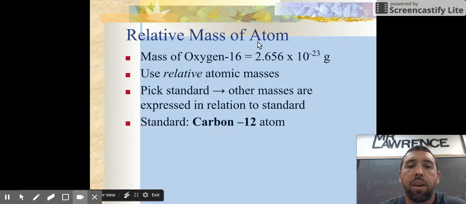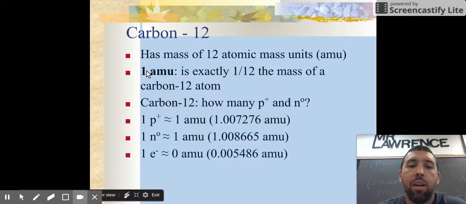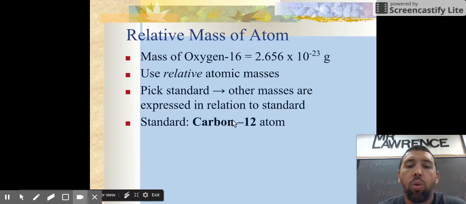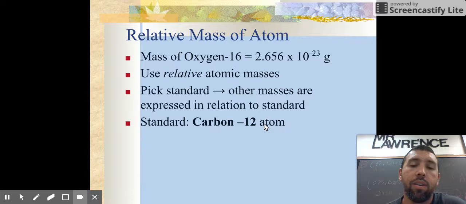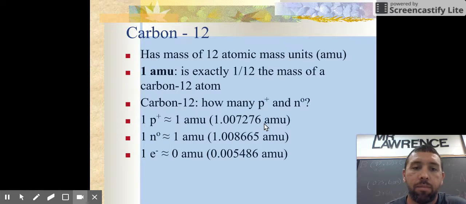How do we have the mass of an atom? Because it's relative. What we did was we decided that carbon-12 was the perfect specimen of an atom. It has 6 protons and 6 neutrons, and it's just perfect. And so we said that this is going to be the standard that all other elements are expressed in their masses. So oxygen-16 would have a mass of 2.656 times 10 to the negative 23 grams, but that in comparison to carbon-12 helps us decide what its atomic mass is. So all we said in chemistry was, carbon-12, you're perfect. We're going to use your mass as the standard.